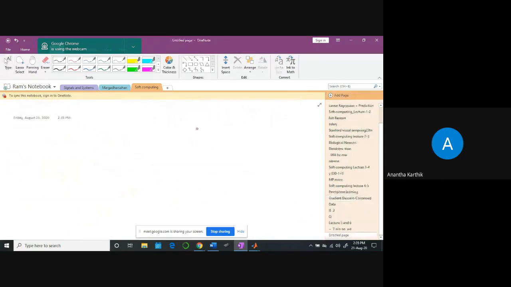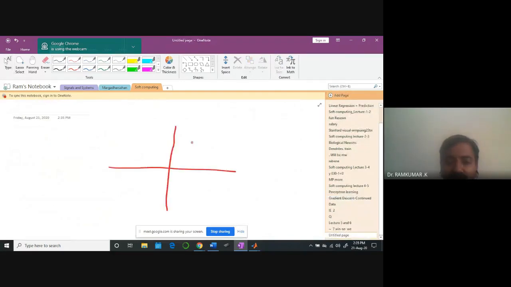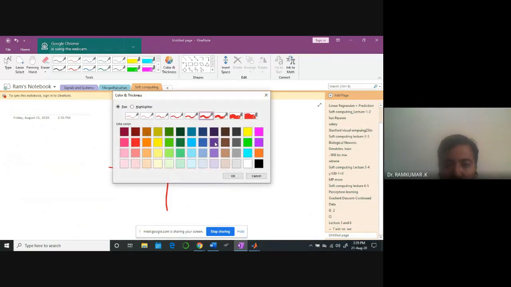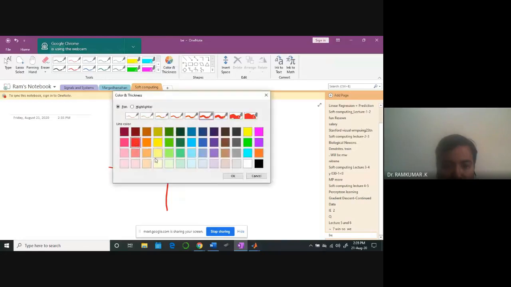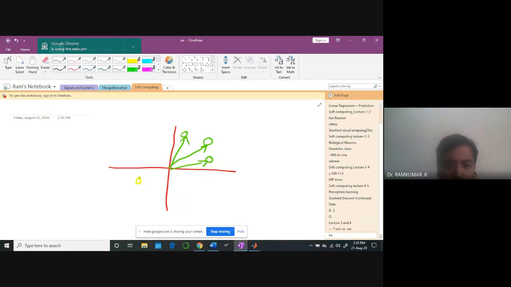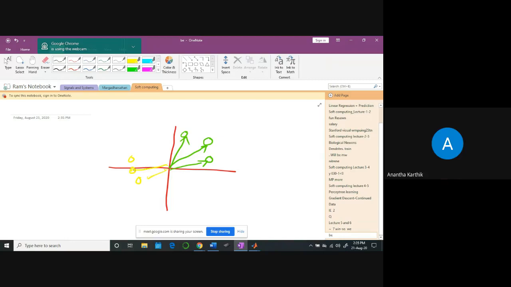See here, we have points like this. Let us try to understand it clearly. Let us imagine I have my positive points, let us take 3. I have these 3 points. These are all the 3 vectors I'm talking about. Then I have my negative points on the other side. So these are all the negative vectors.